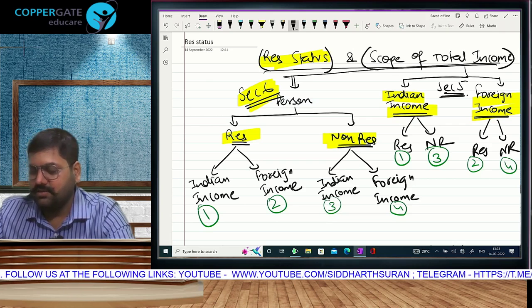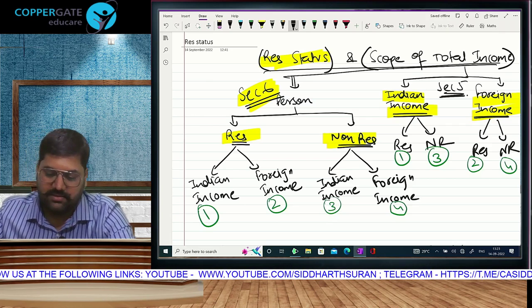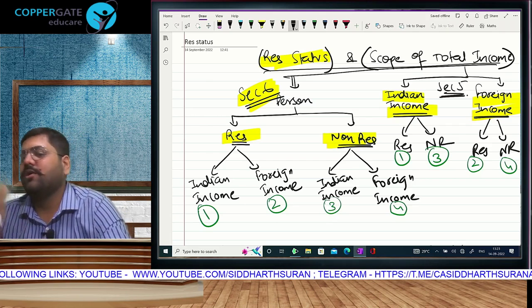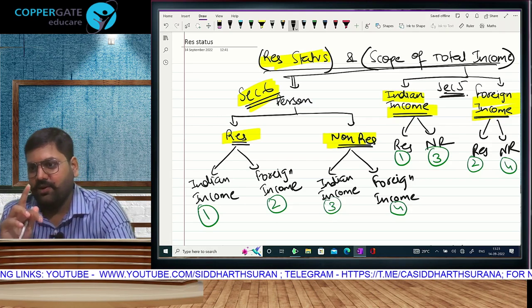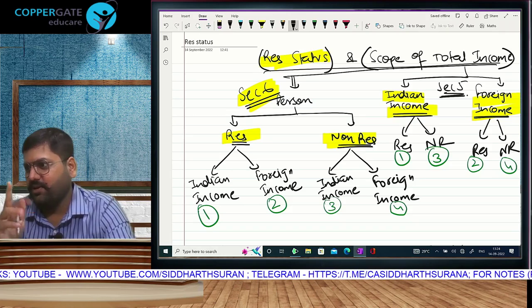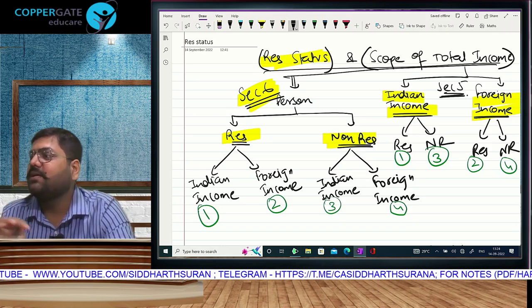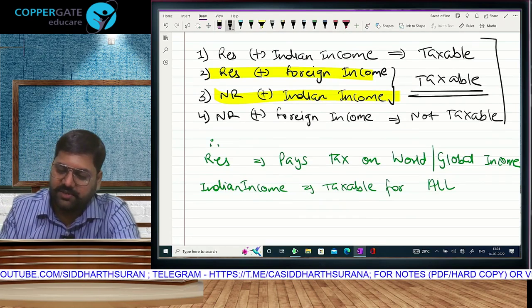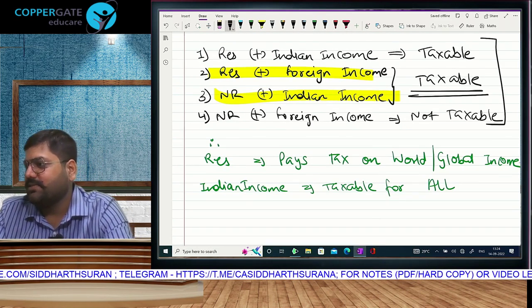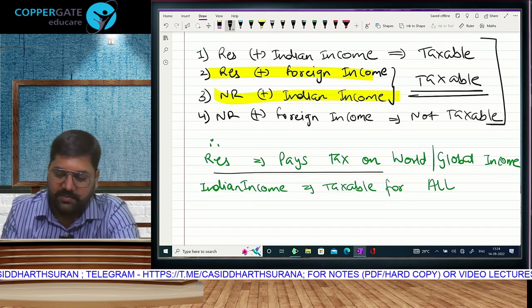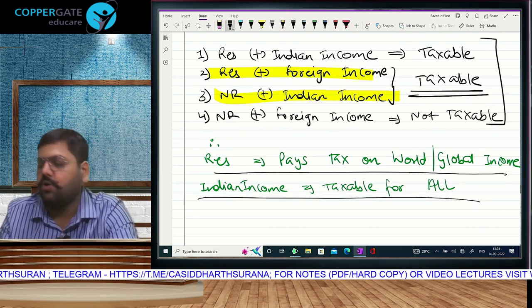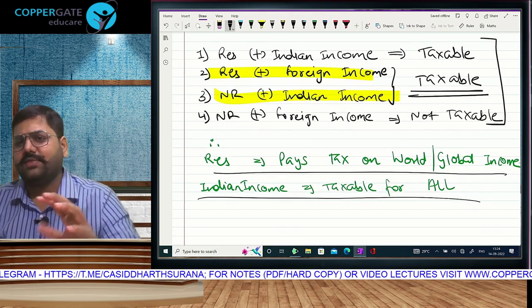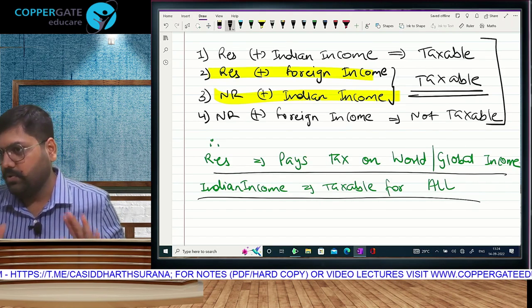Understood? So, ladies and gentlemen, we have to learn 4 things: meaning of resident, non-resident, meaning of Indian income, foreign income. Once we learn these 4 things, the chapter is over because the tax treatment is already complete. Resident has to pay tax on world income and non-resident has to pay tax on Indian income. Indian income will be taxable for everyone. That's the chapter for you. Are we clear?